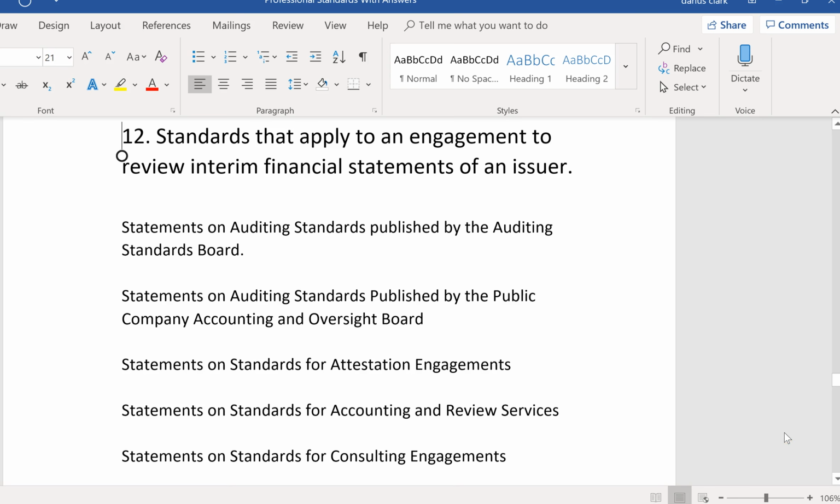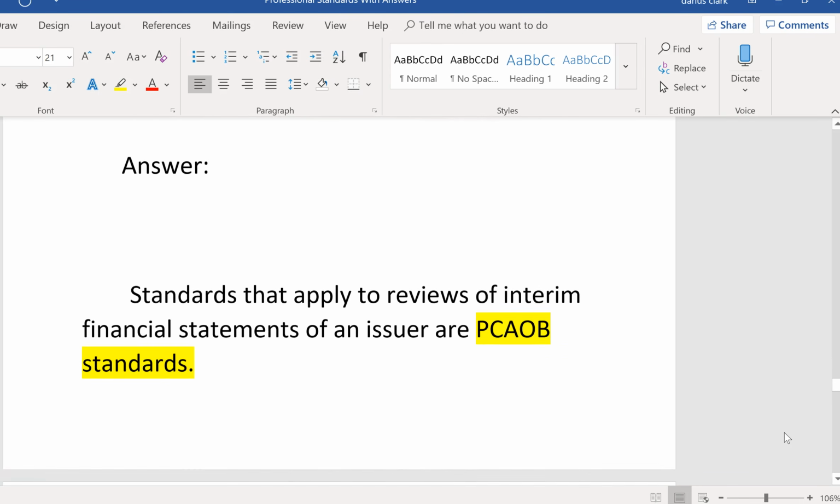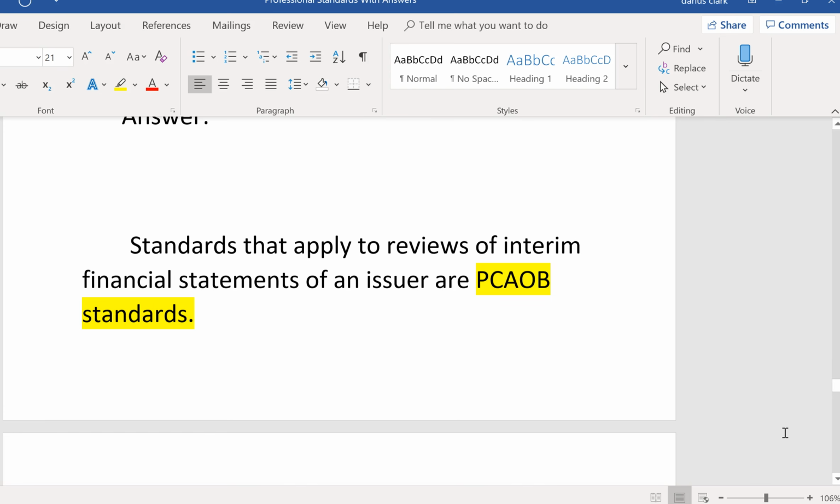Number 12, standards that apply to an engagement to review interim financial statements of an issuer. Okay, you see the word issuer, you know it's got to be PCAOB. Now I know it doesn't say audit, it says review. Review, interim, issuer, it's still PCAOB. So that's the standards that apply. Even though it's not the audit, it's the other quarters that are being reviewed, but it's the issuer. So that's got to be PCAOB standards. Standards that apply to reviews of interim financial statements of an issuer are PCAOB standards.